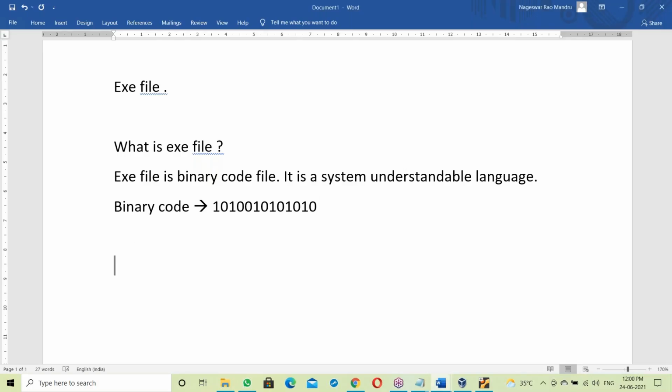So the exe file. Here, exe file prepared. Some question for you guys, just a very simple question. Suppose an exe file is prepared on Windows OS.